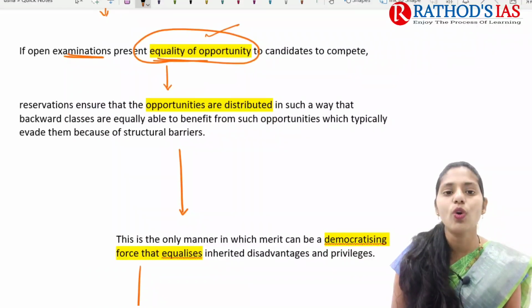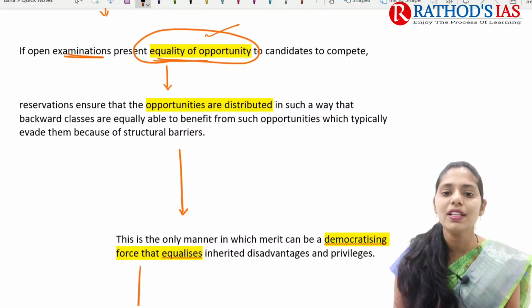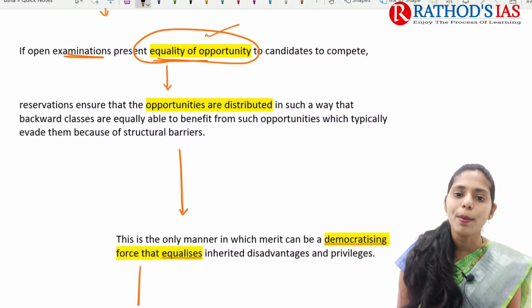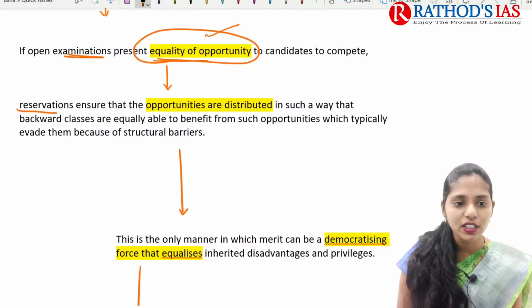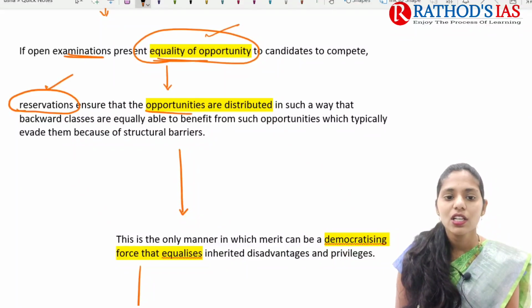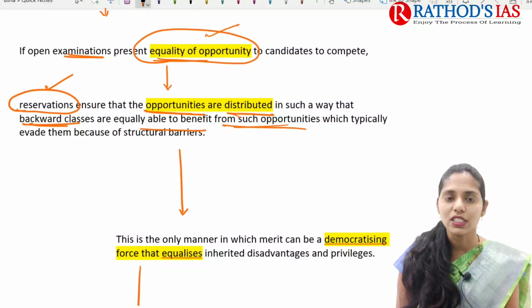It is providing equality of opportunity. That means people of each and every caste can apply for this exam and write it. In this way, open examinations present equality of opportunity to candidates to compete with each other. And there will be reservations. These reservations mainly secure that the opportunities are distributed in such a way that backward classes are equally able to benefit from such opportunities.